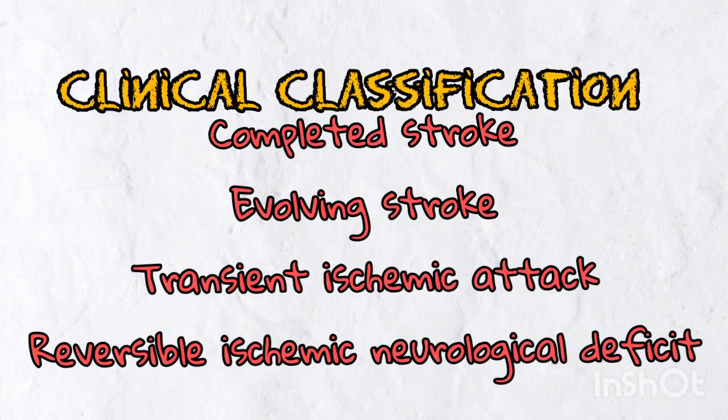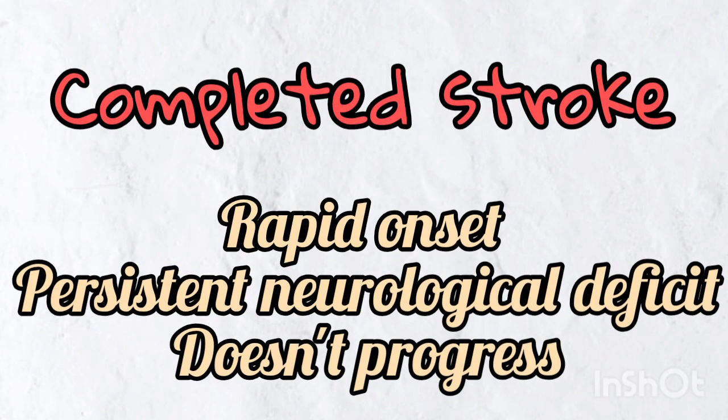It can be completed stroke, evolving stroke, transient ischemic attack, reversible ischemic neurological deficit. Let's look into it. Now, what is a completed stroke? Completed stroke has rapid onset and the neurological deficit will be persistent. It won't progress.